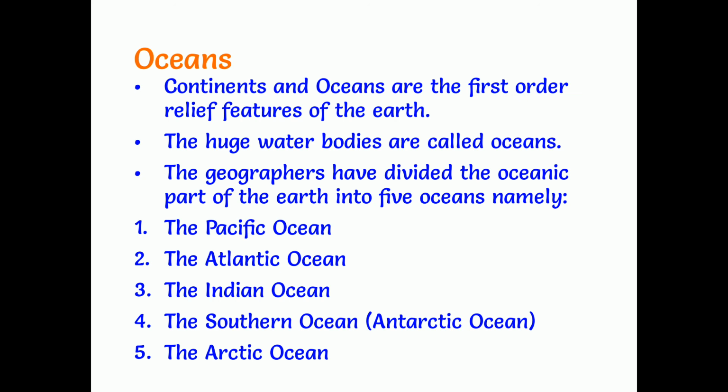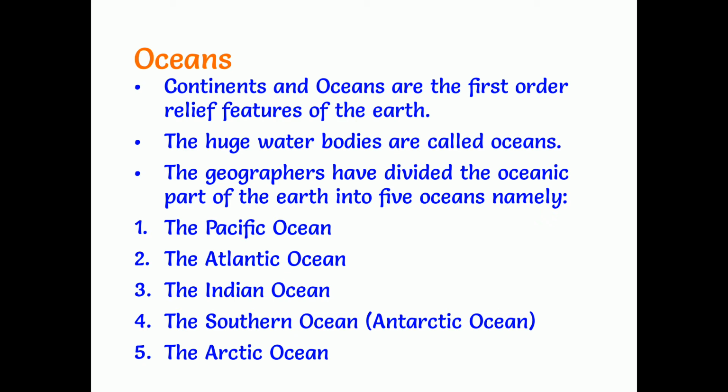Oceans. In the second lesson, we discussed that oceans and continents are the first order relief features of the earth, that is, the first order landforms. So we are now discussing the oceans. The huge water bodies are called oceans. They are very big water bodies where we can see a lot of water. And geographers have divided the oceanic part of the earth into 5 oceans. Those are the Pacific Ocean, Atlantic Ocean, Indian Ocean, Southern Ocean or Antarctic Ocean, and the Arctic Ocean. These are the 5 oceans.